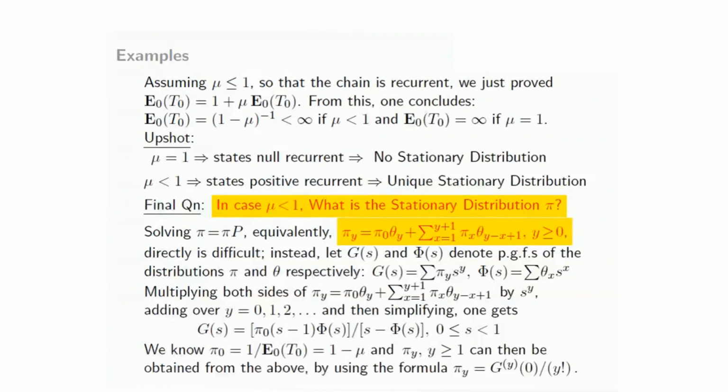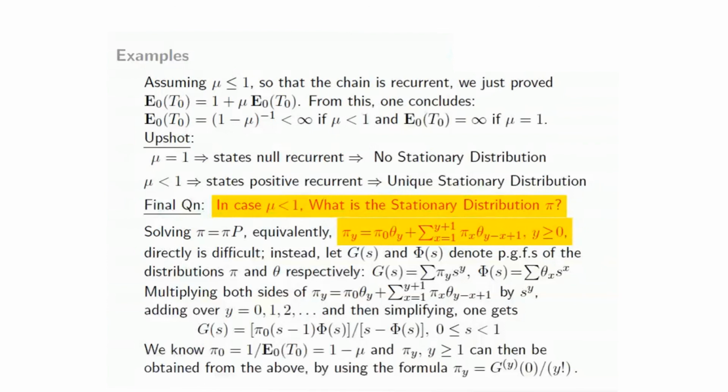So this shows you, number one, in the queuing chain, if the expected number of arrivals during a unit period of time is greater than 1, then you have transience, no stationary distribution. If the expected number of arrivals is less than or equal to 1, then of course it's an irreducible recurrent chain.